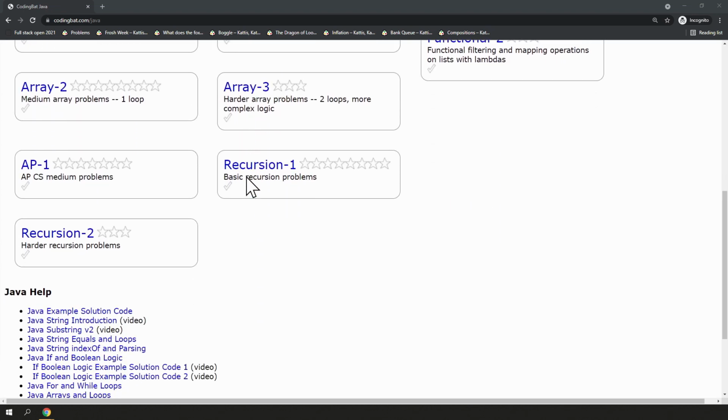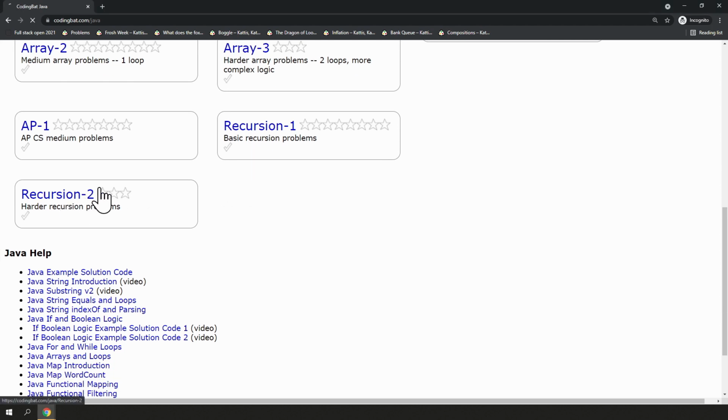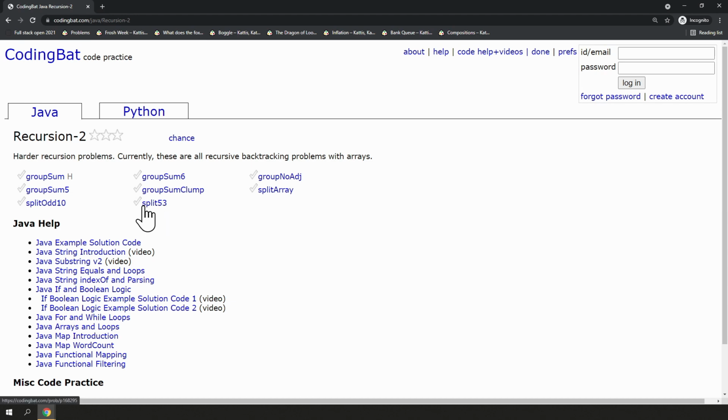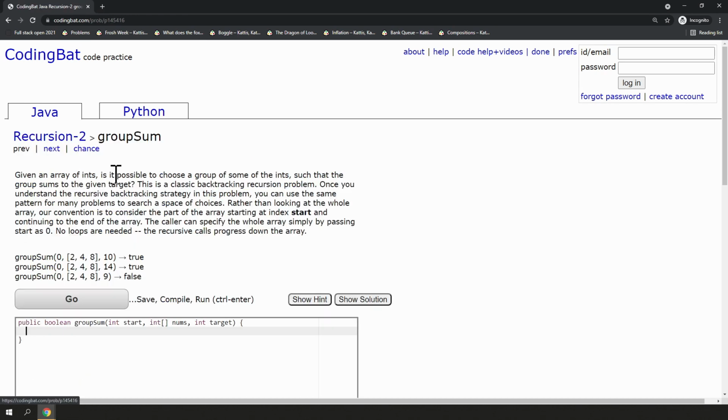So we're actually going to do a question in the hardest category, that is the recursion 2 category. So let's go there, and just going to do the first one here, groupSum. The question is actually very simple. You're given an array of integers and an integer, and then you're asked to check whether or not it is possible to choose integers in the array such that they add up to the integer that you're given.